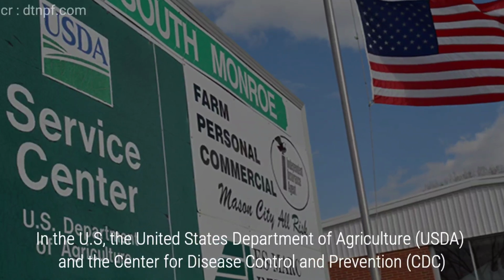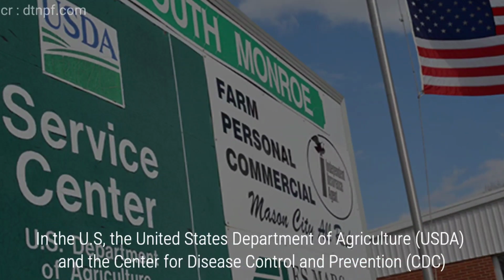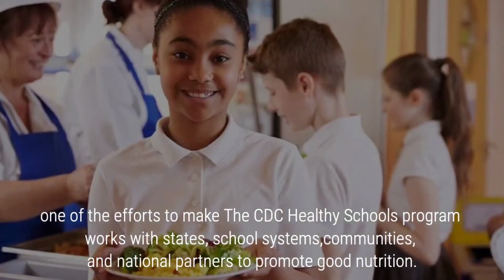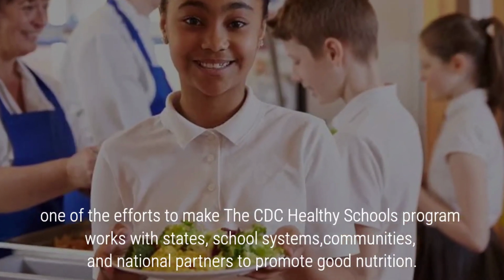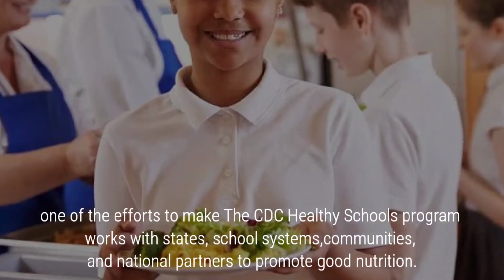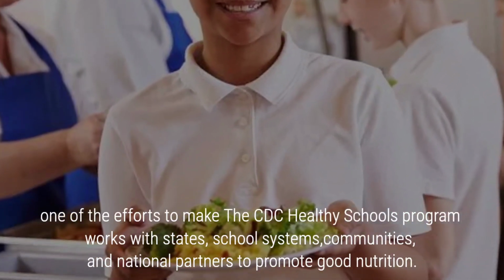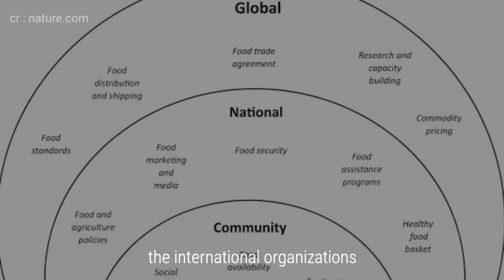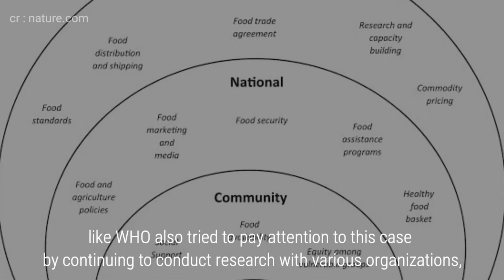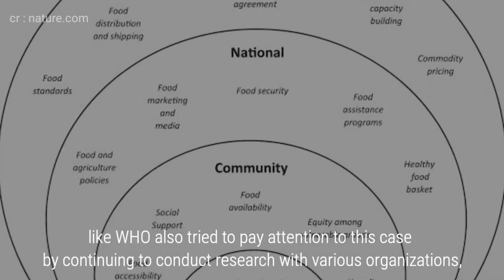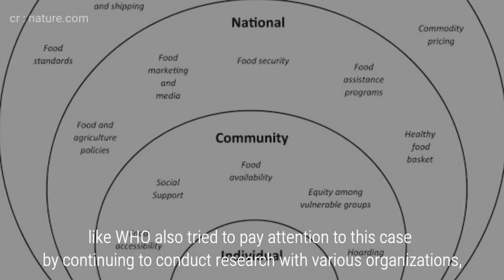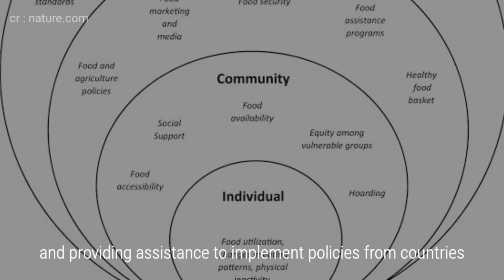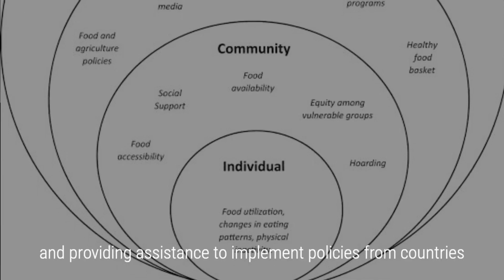In the US, the United States Department of Agriculture and the Centers for Disease Control and Prevention make efforts such as the CDC Healthy Schools program, which works with states, school systems, communities, and national partners to promote good nutrition. International organizations, like the World Health Organization, also try to pay attention to this case by continuing to conduct research with various organizations and providing assistance to implement policies from countries.